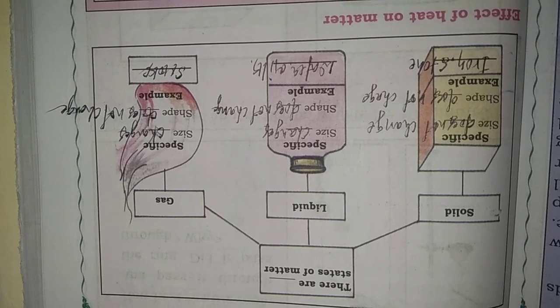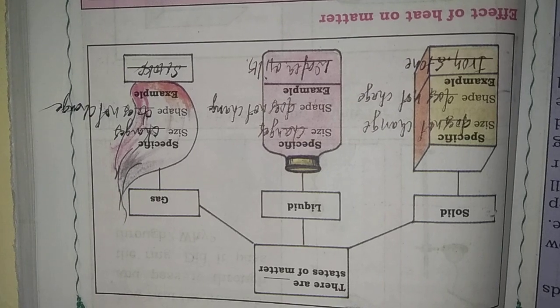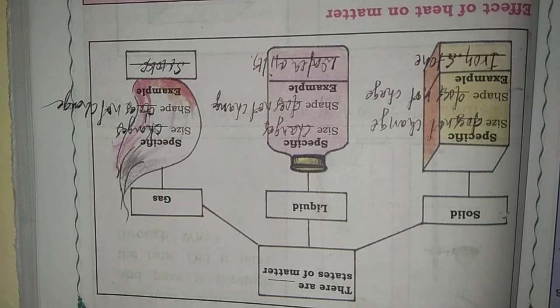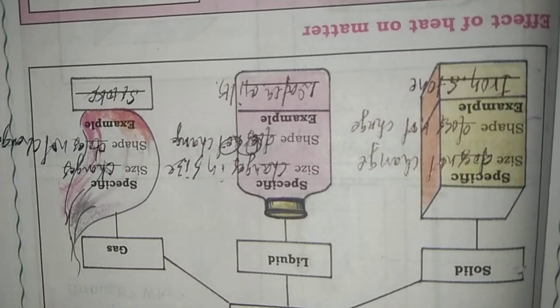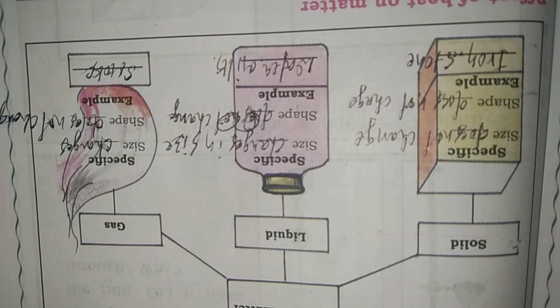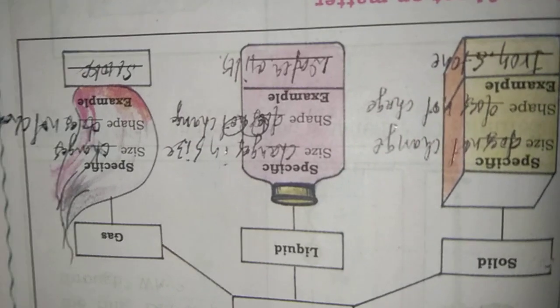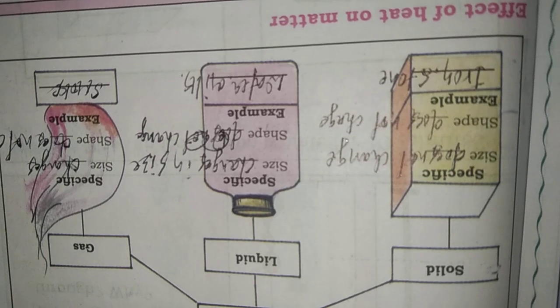A liquid does not change in size, but the shape of the liquid changes.